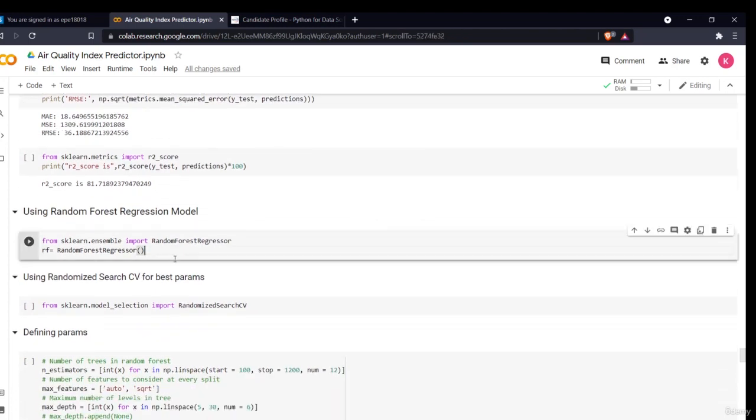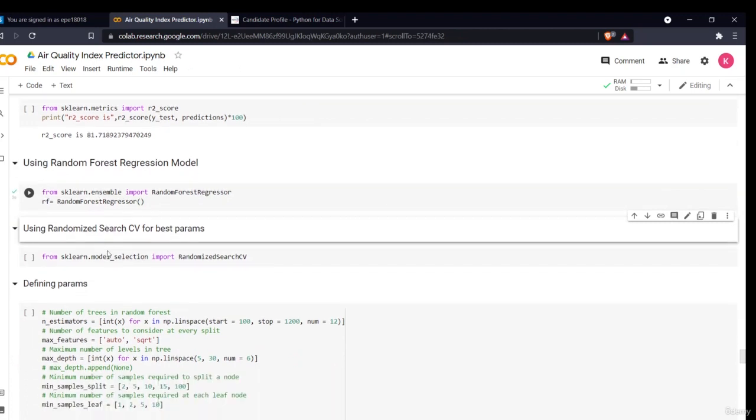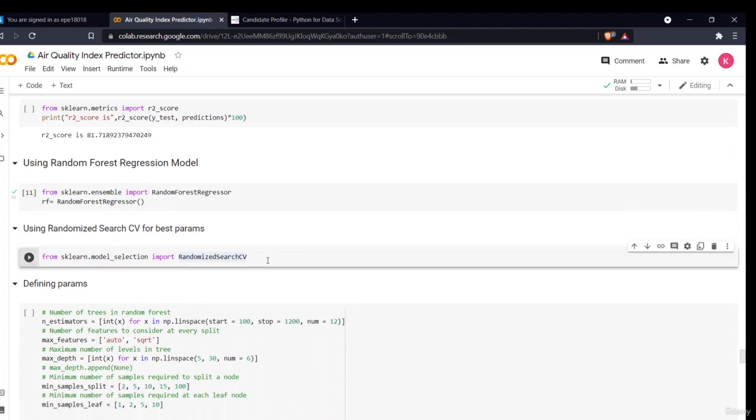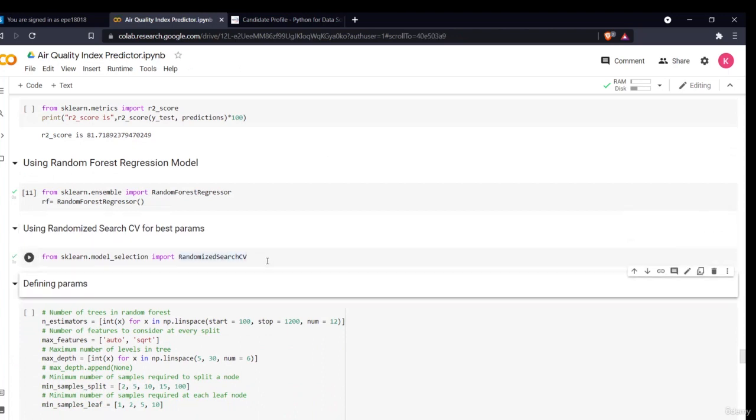So firstly, I'll import the random forest regressor and define it. Then, similarly to the previous XGBoost model, I'll use the same random search CV. I can also use grid search CV, but if the data is small and we want a good accuracy, we can use the random search CV instead of that.